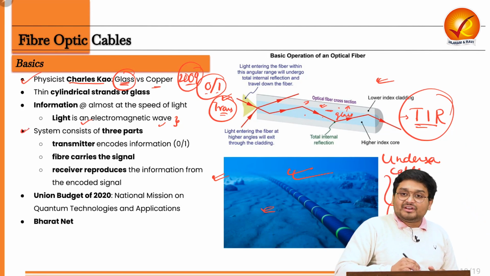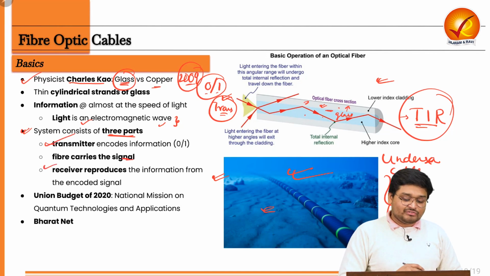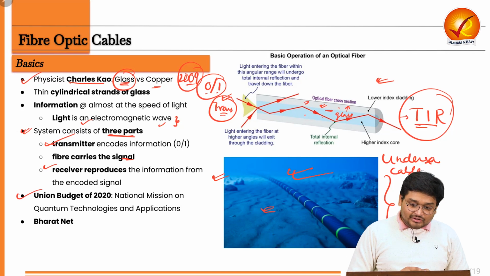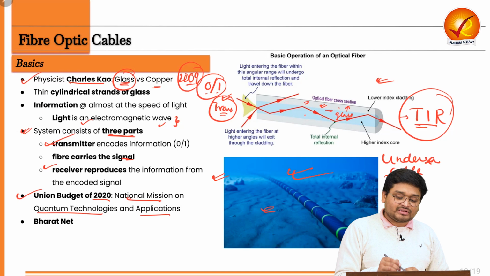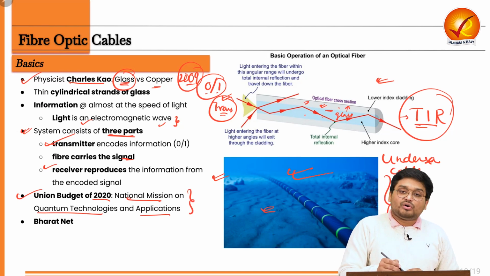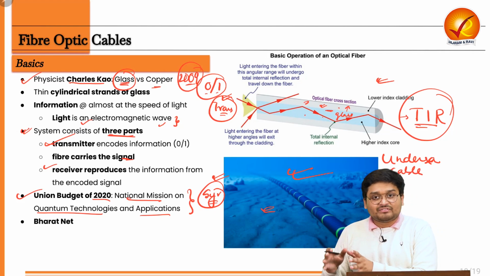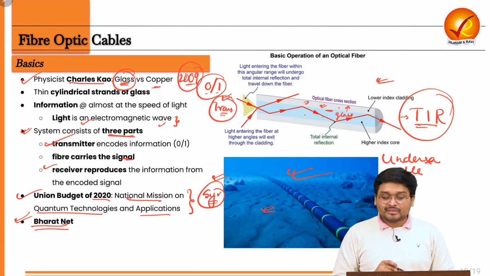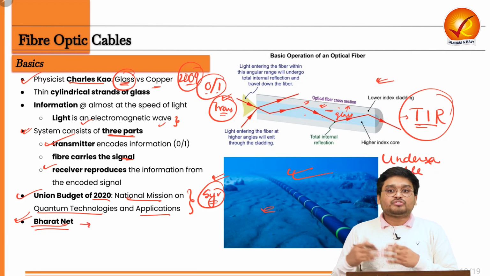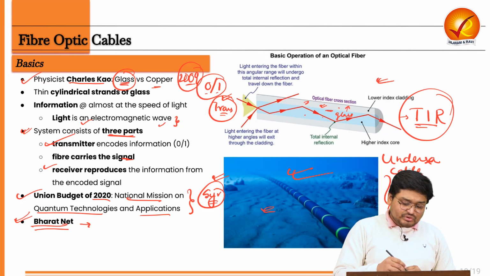So we have seen that it has three parts: the transmitter part, the signal carrying part, and finally the receiver part. And also the Indian government, in its 2022 to 23 budget, in its National Mission on Quantum Technologies and Applications, focused on a 5-year period for improving the optical fiber connection in India. And apart from that, we also have BharatNet, that is connecting most of rural India via optical fiber cables. So these are the particular schemes.